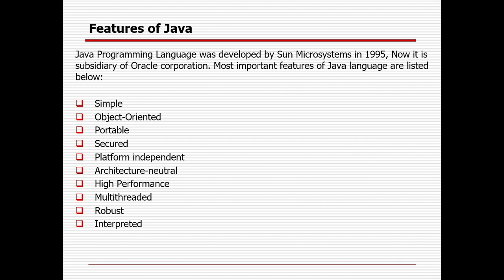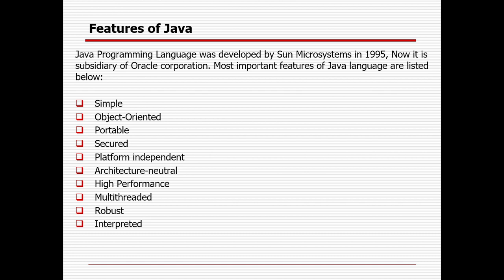Secured. Java is best known for its security. With Java, users can develop virus-free systems, so definitely there is more security in Java. Platform independent, as also mentioned, does not matter which platform you are working on. In case you want to run it on another platform, other software or hardware, it will work. So that is another advantage of platform independence.